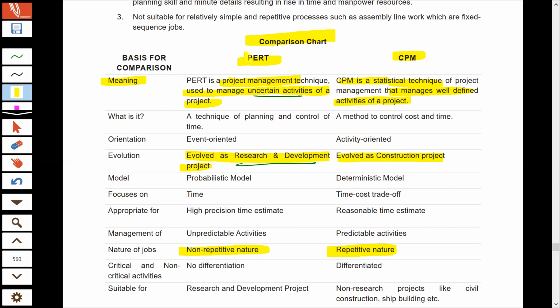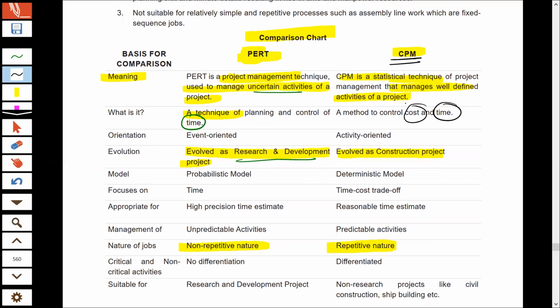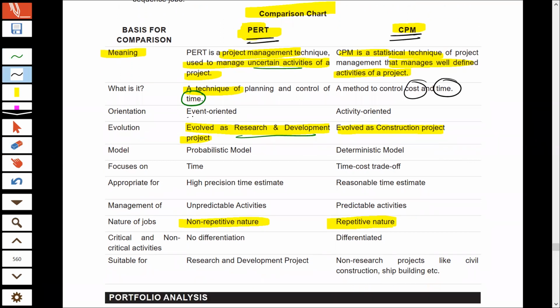Now, what is the focus of PERT? PERT technique usually focuses on time. Time is the focus area of PERT. With the help of a PERT chart, you can determine what activities will go on and how much time those activities will take. Whereas in CPM, our focus is not only on time, we also focus on the cost that the activities will take to complete. Now, PERT focuses on various events. I already told you what an event is, and CPM focuses on activities.